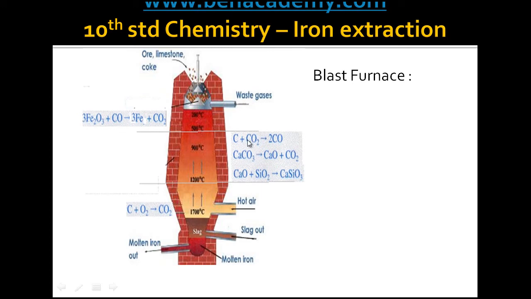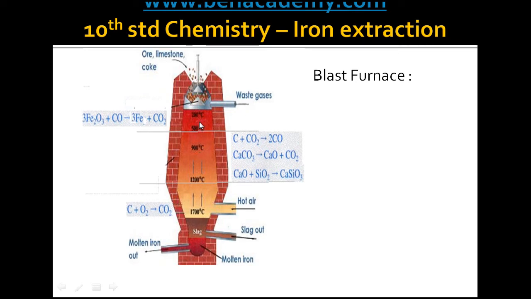And in the middle zone carbon dioxide is converted into carbon monoxide. The carbon monoxide, when it reaches the upper zone, reduces the iron oxide from the iron ore into iron and itself gets oxidized to carbon dioxide. So in the lower zone carbon dioxide gas is produced. When it goes to the middle layer, it is converted into carbon monoxide. At the same time here the lime and silica is converted into calcium silicate. The carbon monoxide, when it rises up to the upper zone, reduces the iron oxide into iron and itself gets oxidized to carbon dioxide.